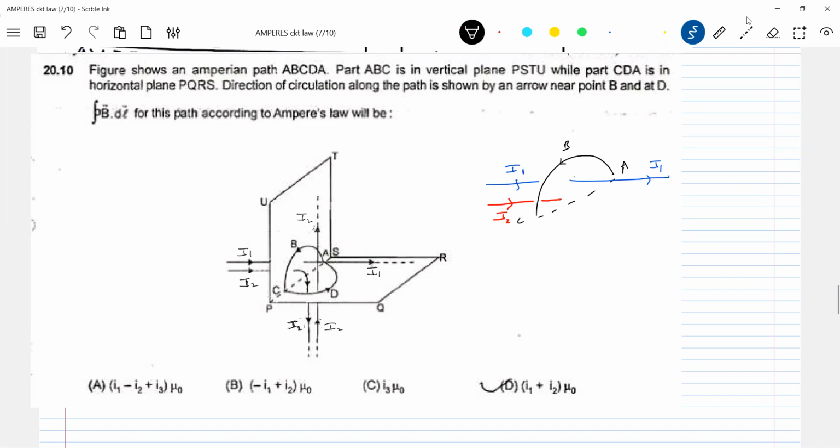Okay, let's go for the other part. The other part I'll show separately. You can break it up if you are getting confused. So go for the breaking up. So there's a long wire, the red colored wire now.